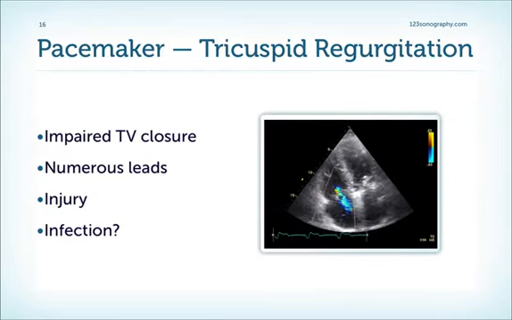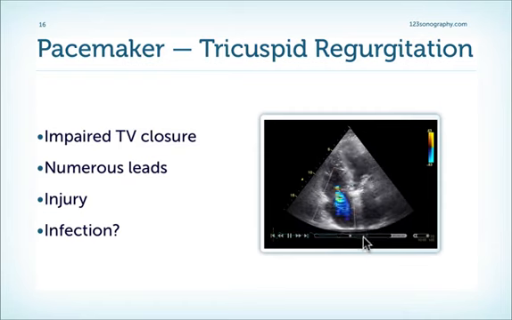Tricuspid regurgitation is very frequent in the setting of ICD or pacemaker leads. We know that approximately 20% of patients develop some form of abnormal tricuspid regurgitation, in other words, more than trivial or mild after implantation. Approximately 4 to 5% even develop severe tricuspid regurgitation. We also know that patients who have an ICD more frequently than patients who have normal pacemakers develop TR, and that TR progresses over time.